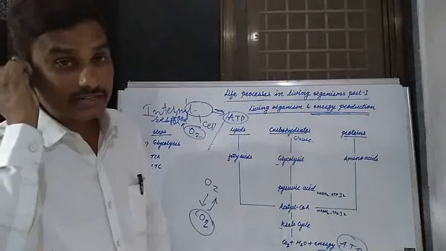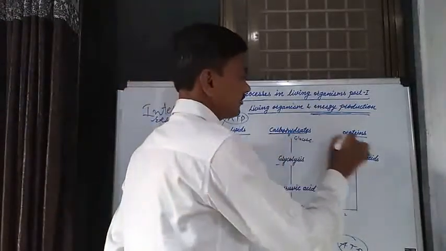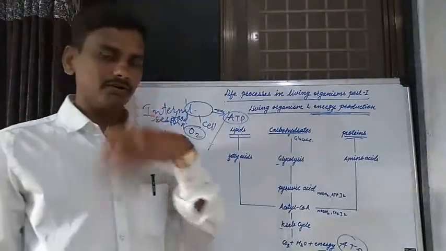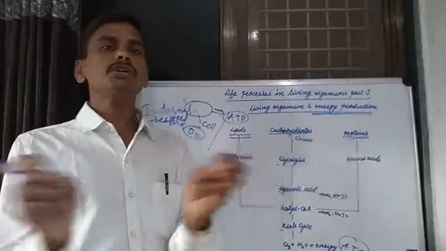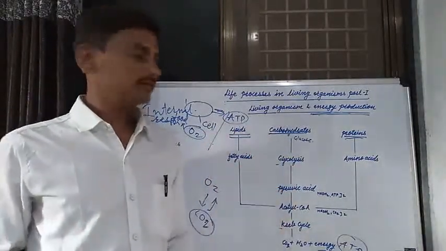How is this internal respiration carried out in human beings? Carbohydrate, protein and fat food material taken into our body is oxidized to release energy.